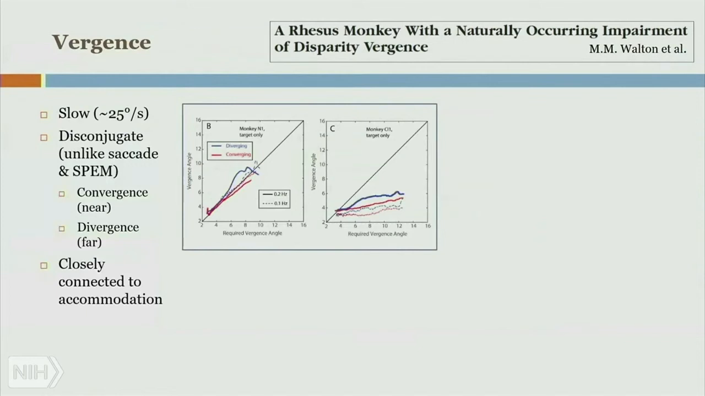You can see in the left figure, for a normal monkey that's asked to do this vergence task, both diverging and converging, it does very well. Not exact, but does very well. Compare that with this mutant monkey. It's very, very deficient in both tasks. But here's the cool part.